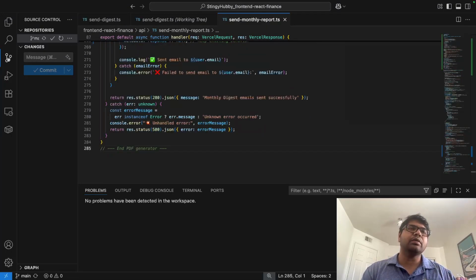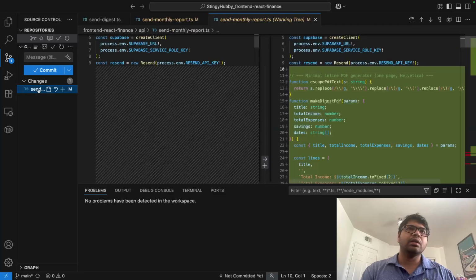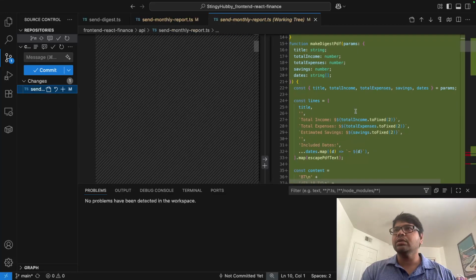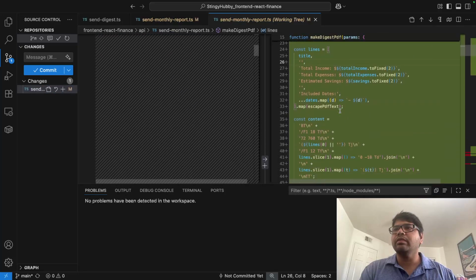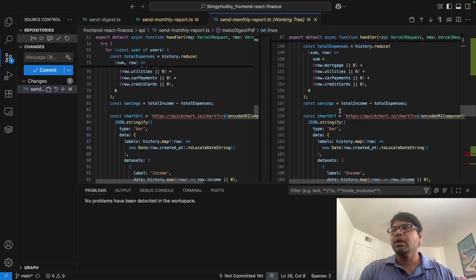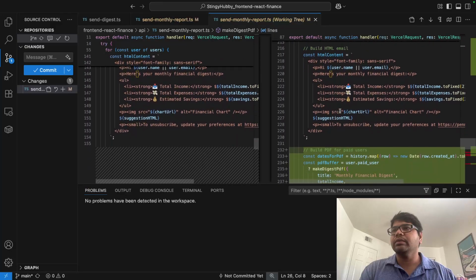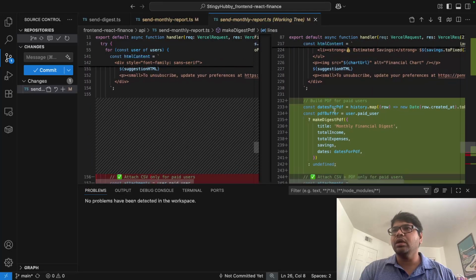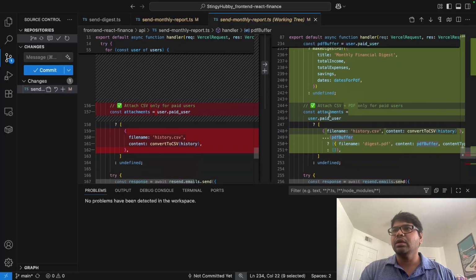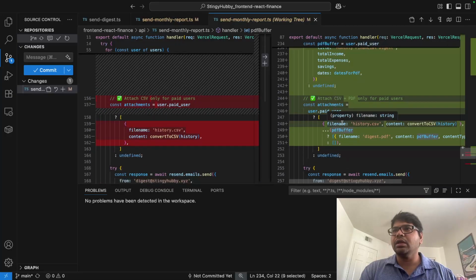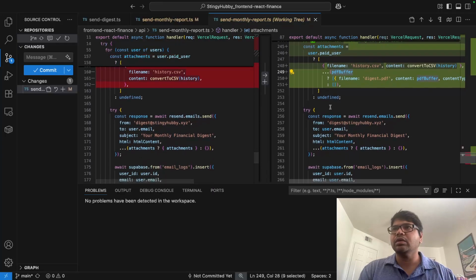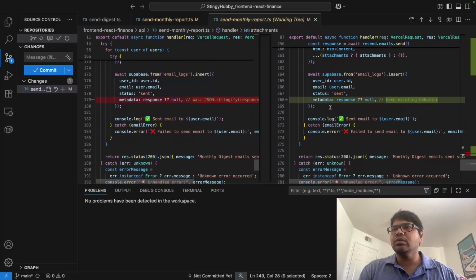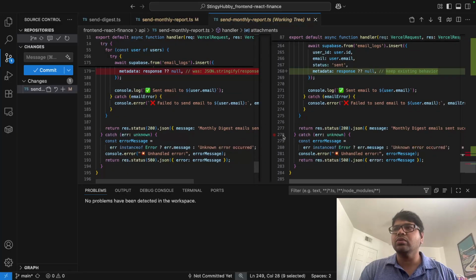We should get some differences coming. And then in this we also have the make digest, and we have the escape PDF text, and then later on we have history, we have the dates for PDF, we have the PDF buffer, and then we are attaching them, and we are adding the PDF buffer along with the CSV text as an attachment. So I think that's good. The comment has been removed, so it's good.